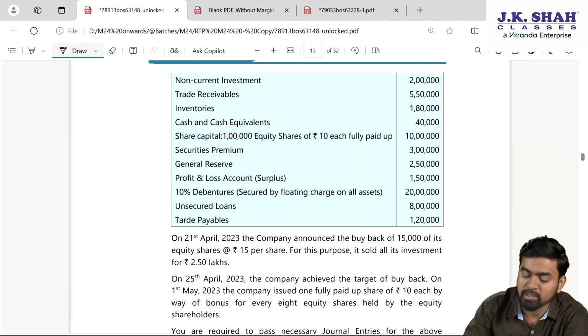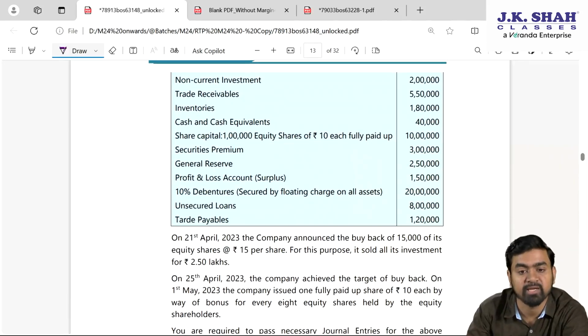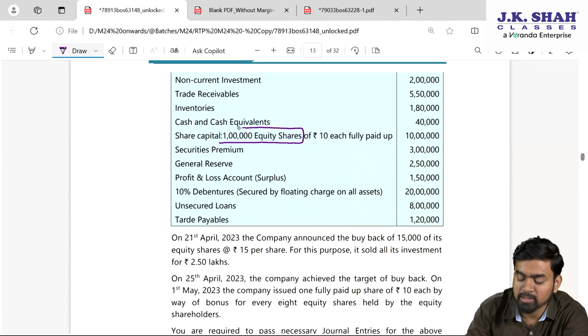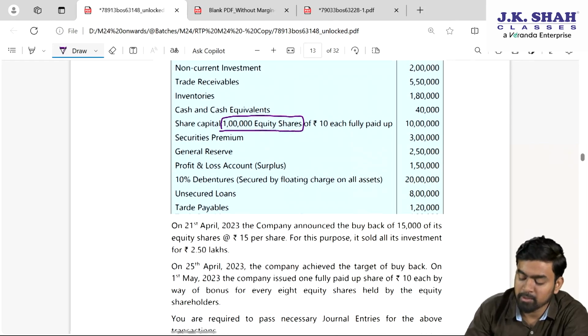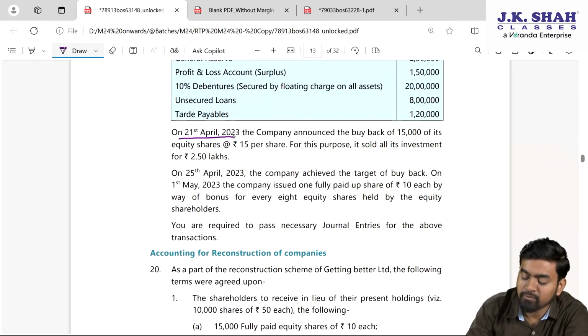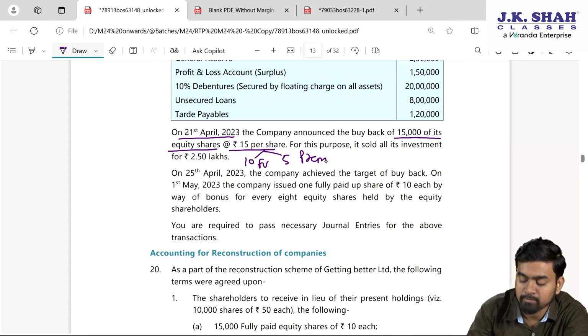Land and building, plant and machinery, investment, receivable, inventories, cash and cash equivalent. Share capital we are interested in: 1 lakh equity shares are there. Share premium, general reserve, P&L which is surplus, 10% debentures, unsecured loan and trade payable. Now on 21st of April, the company announced buyback of 15,000 of its equity shares at 15 per share. In 15, 10 rupees is the face value and 5 rupees is the premium.